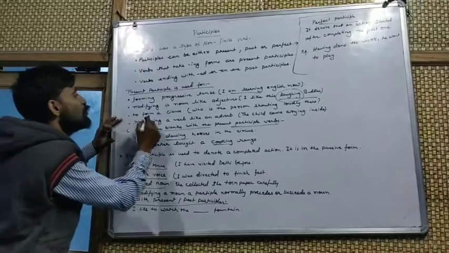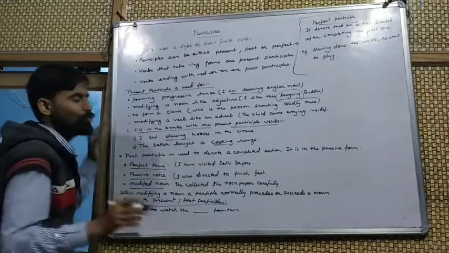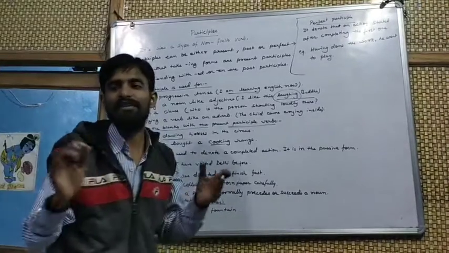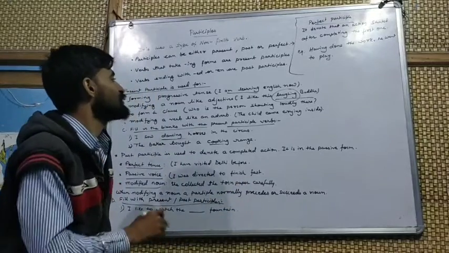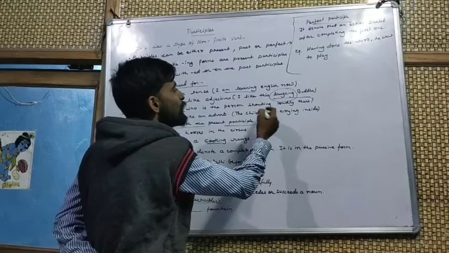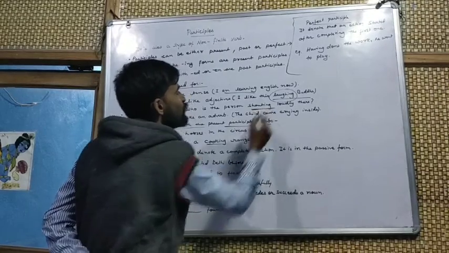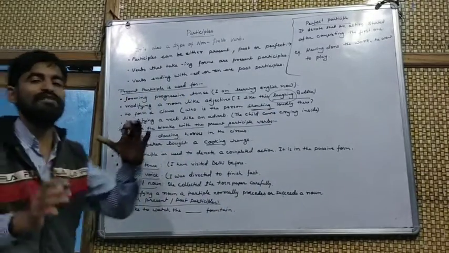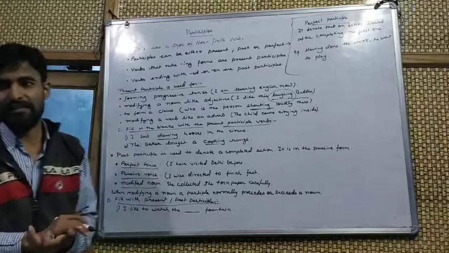It is also used to form a clause, just like: Who is the person shouting loudly? Shouting here is being used as a clause in a sentence.